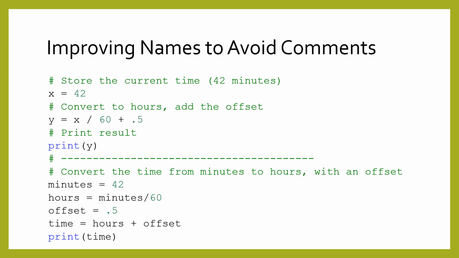Comments aren't always necessary. Sometimes, instead of trying to add additional explanations about code, you should just make the code less confusing. For example, in the code shown here, the first version uses variable names that are vague and confusing, but the second version has better variable names, which makes it easier to understand the code's purpose. This is especially true as programs get bigger and more complex, where explaining every line has more of a penalty.